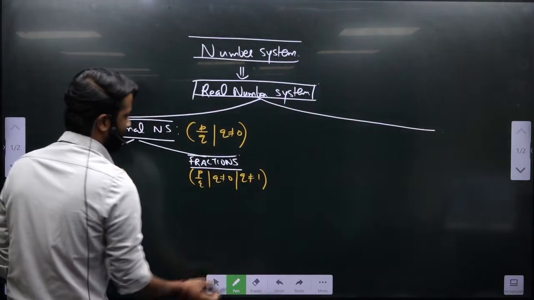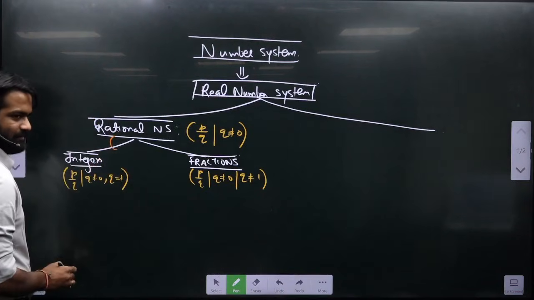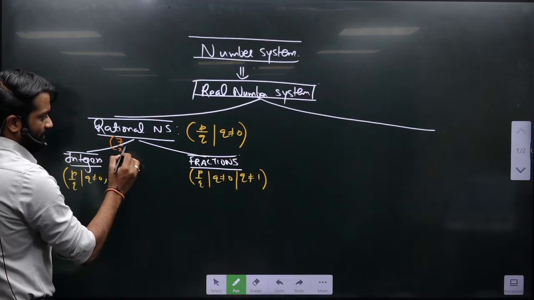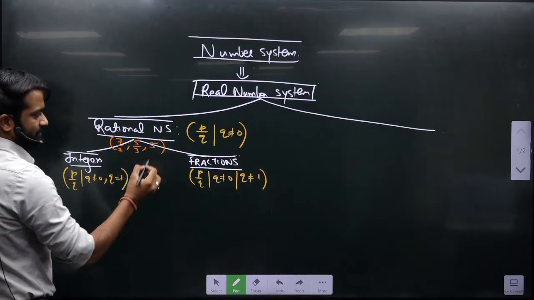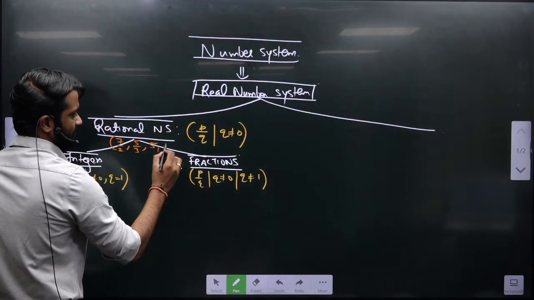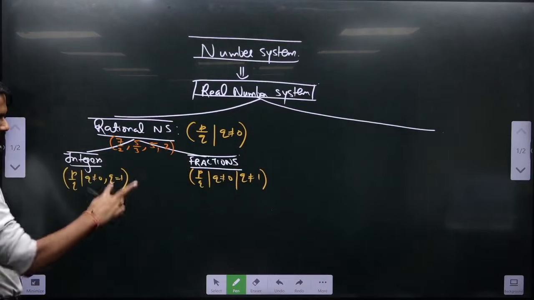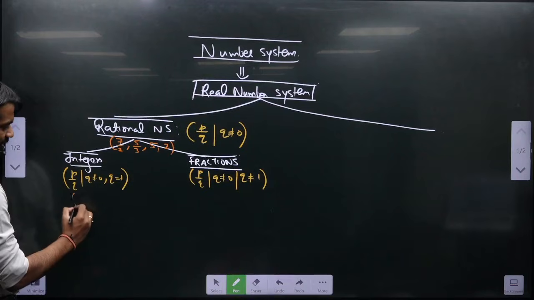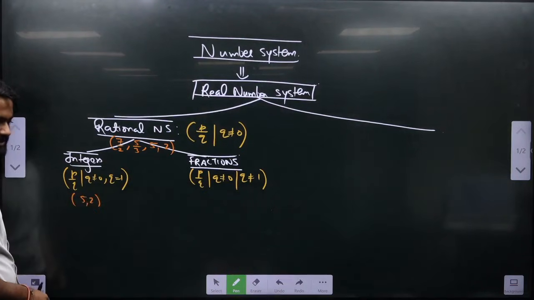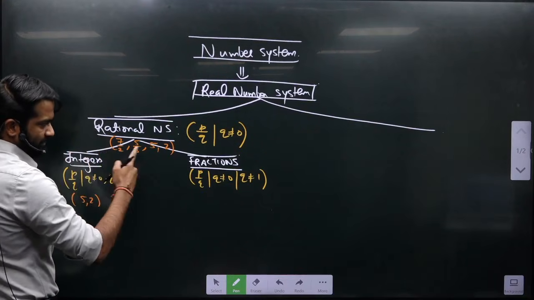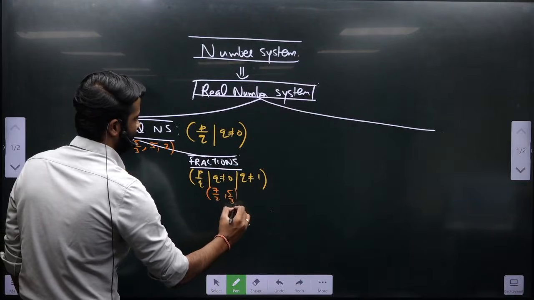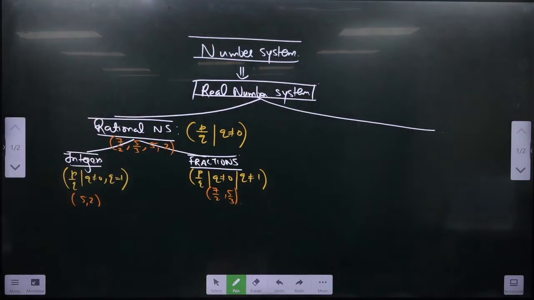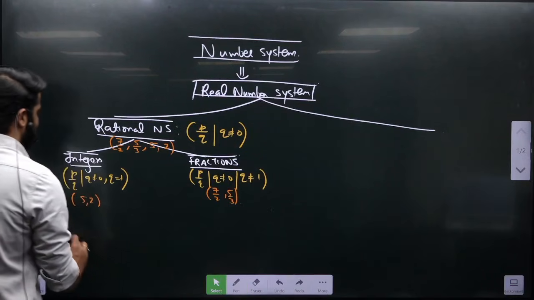Let me write a few examples for you, right? If I say the rational numbers can be 7 by 2, comma, 5 by 3, comma, 5, comma, 2. Done? Out of all these numbers, 5 and 2 will be integers, and 7 by 2 and 5 by 3 will be nothing but fractions. Are we all on the same page? Talking about basic things. We will improve the pace of the class.